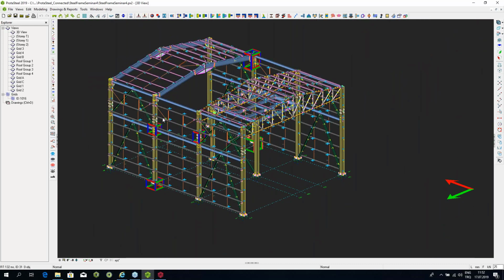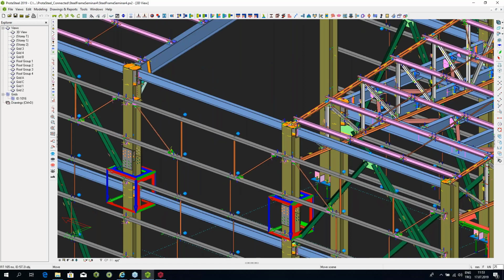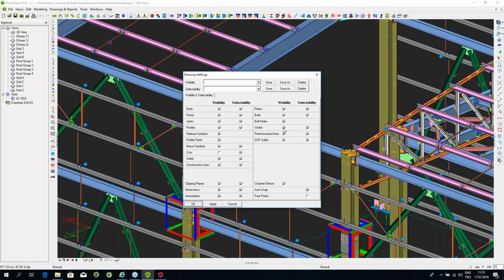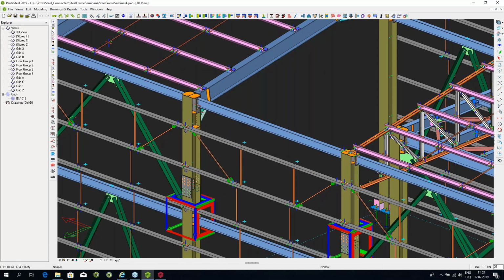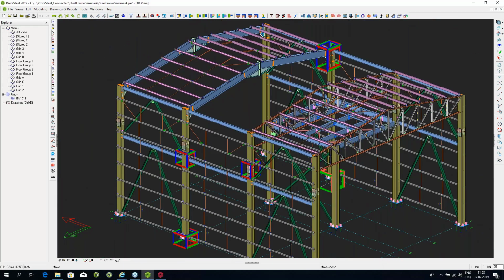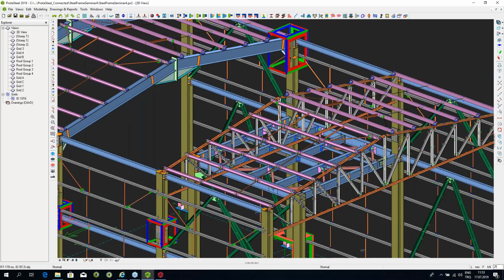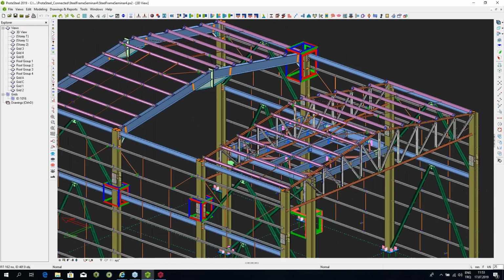We were just going over a few things as we saw. This is a fully connected building with all the, let me just remove the clutter so you can see it more easily. Points as well. So as you can see, this building has been fully connected, and the consultant can now use this model to produce what are called connection drawings.